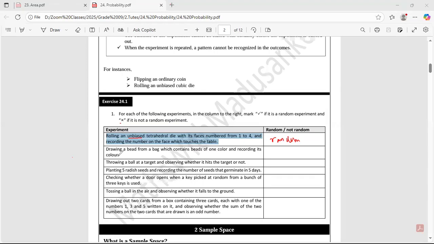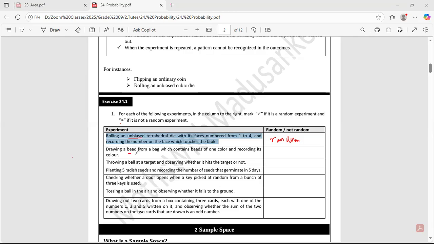Okay, so this one: drawing a bead from a bag which contains beads of one color and recording its color. What is this? Random or not random? By reading this one, you can see that inside the bag you have only one color.